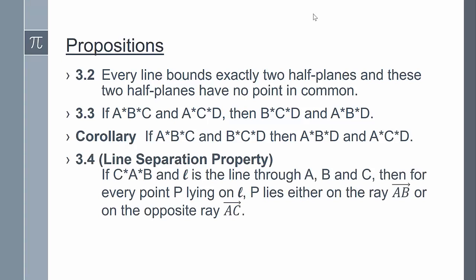Proposition 3.4 is the line separation property. If A is between points C and B, and L is the line passing through all points A, B, and C, then for every point P lying on L, P lies either on the ray AB or on the opposite ray AC. And the proof of proposition 3.4 is also in the textbook.